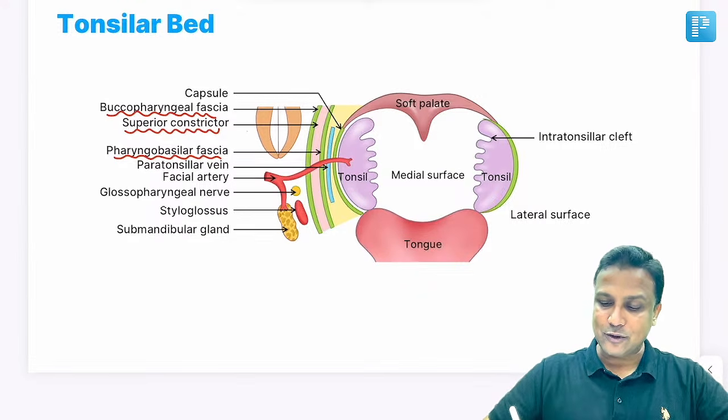And in that paratonsillar space, you're having a vein, and that vein here will be the paratonsillar vein.